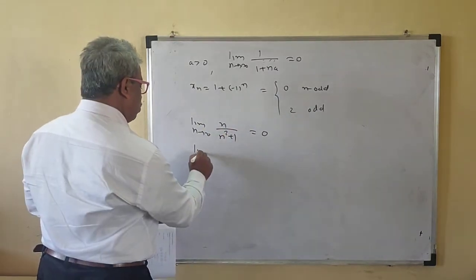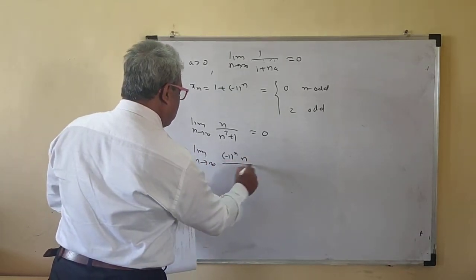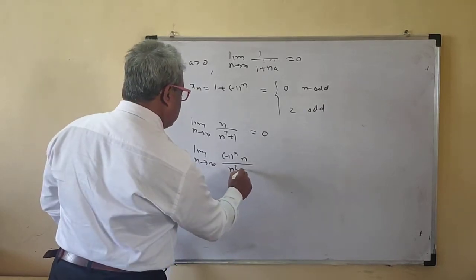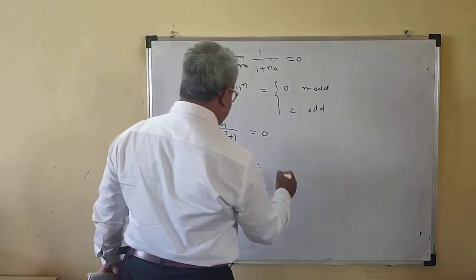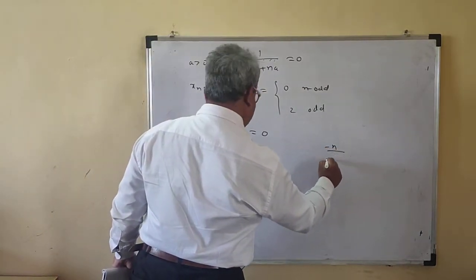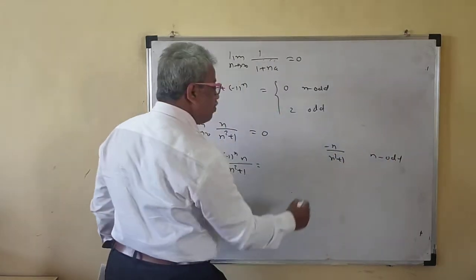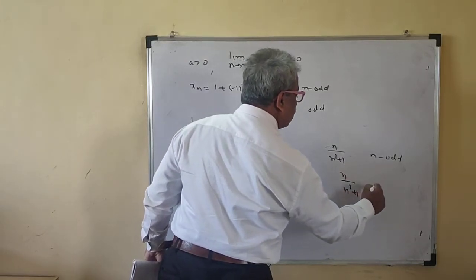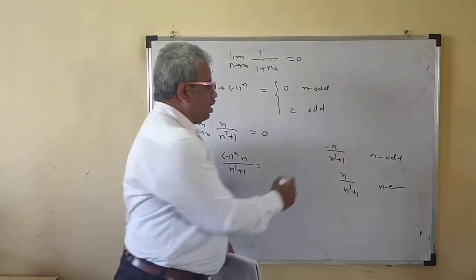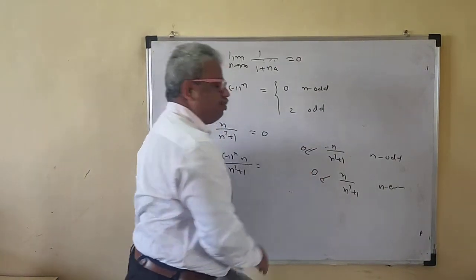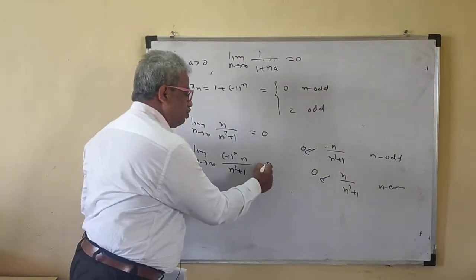Also, limit n tends to infinity of (-1)^n upon n square plus 1. Again you can see, for n odd this is minus n upon n square plus 1, and for n even this is n upon n square plus 1. Now whatever this is, it tends to 0. For even terms it goes to 0, odd terms also go to 0. That means this is 0.